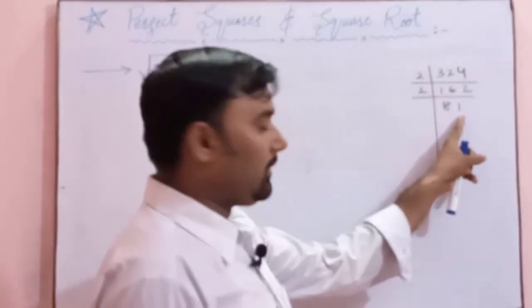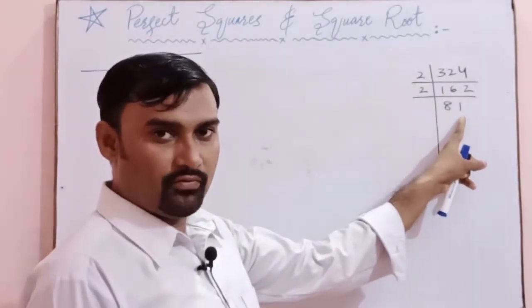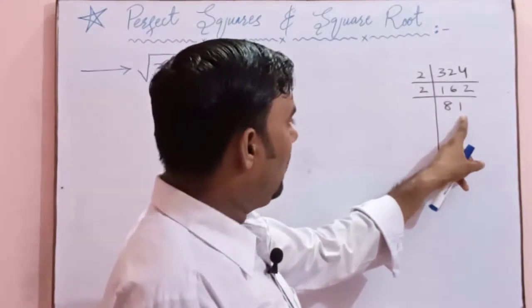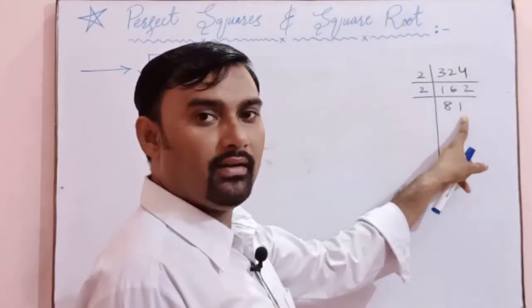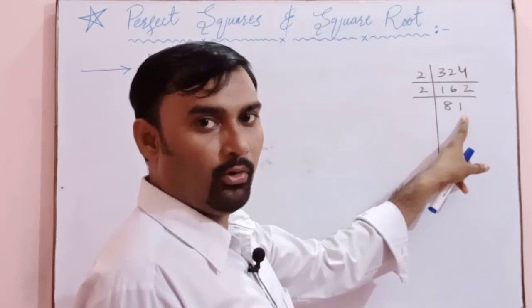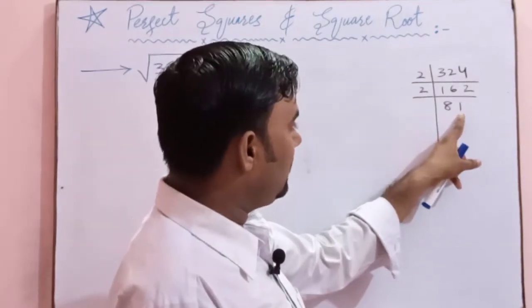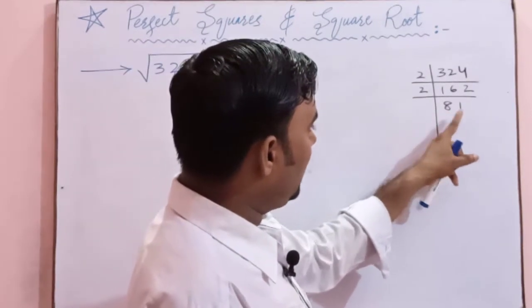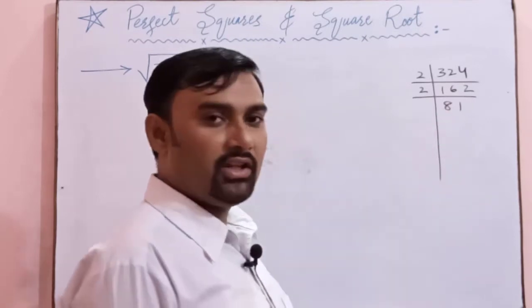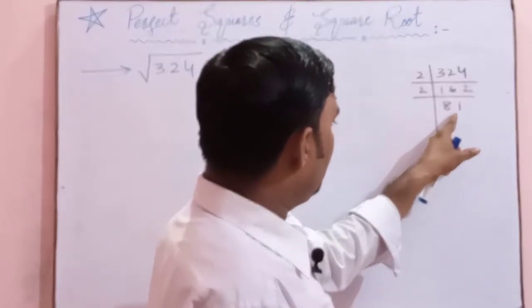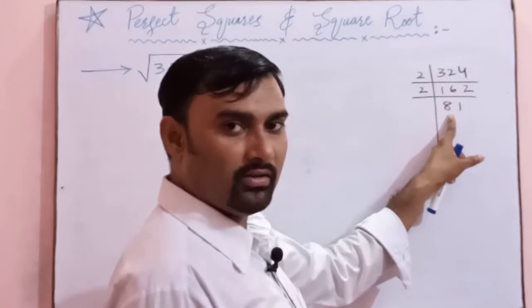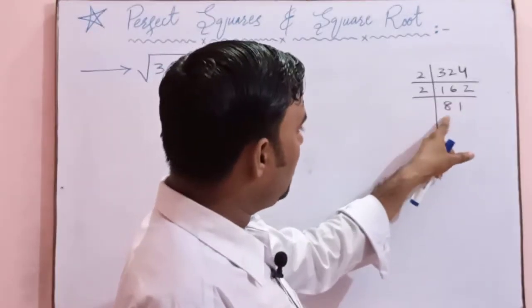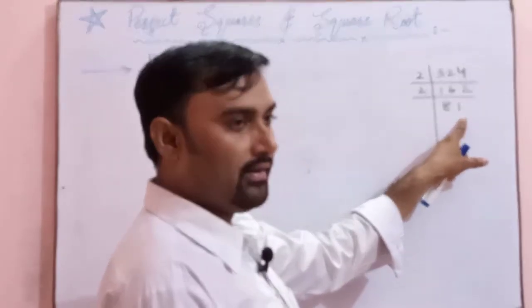Now you cannot apply the table of 2, because if you check the tests of divisibility, on the unit place there should be an even number: 0, 2, 4, 6 or 8. There is no even number, so we will apply the table of 3. For checking the table of 3, we do the sum of all the digits. 8 plus 1 is equal to 9.